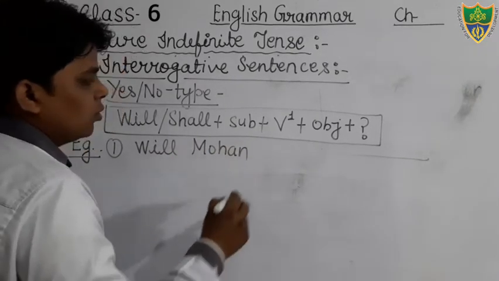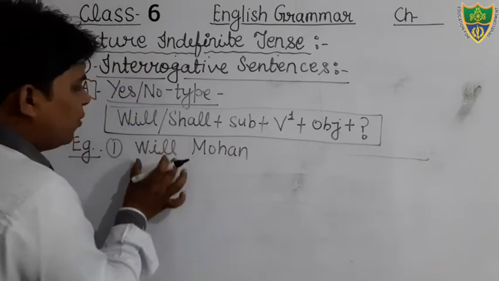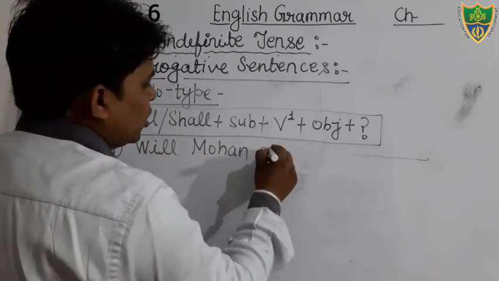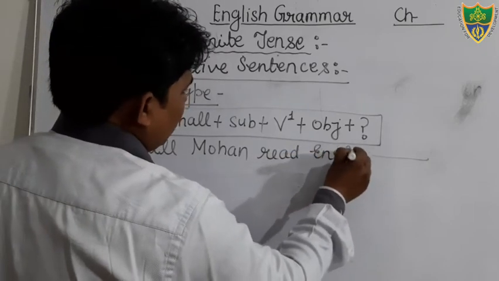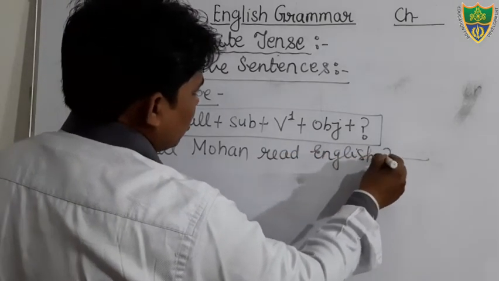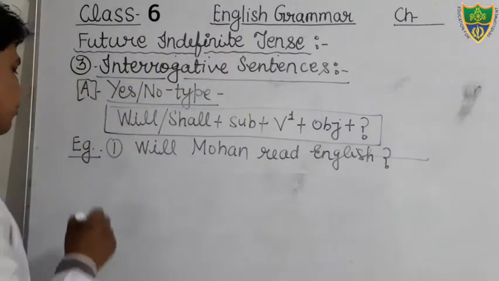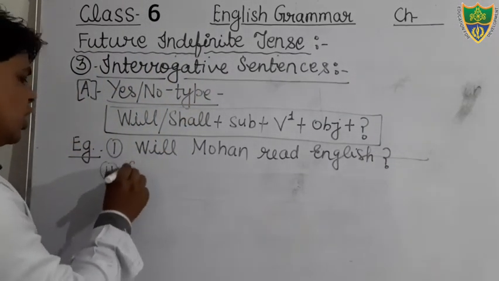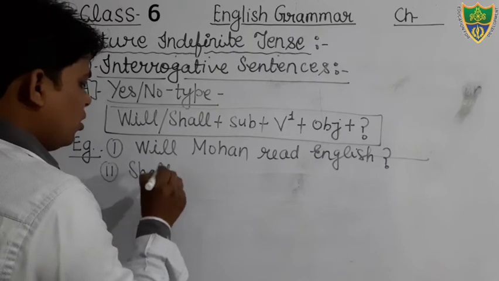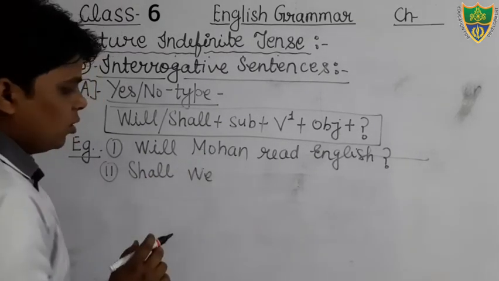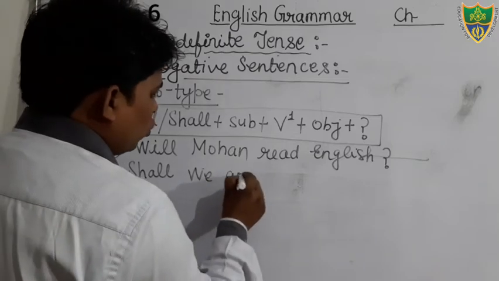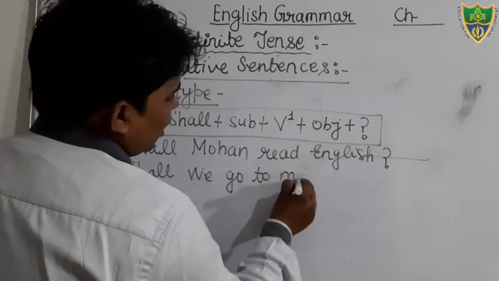Will Mohan, you can see that is the helping verb, that is the subject, read English, and question mark. One more sentence we can see: shall we go to market?